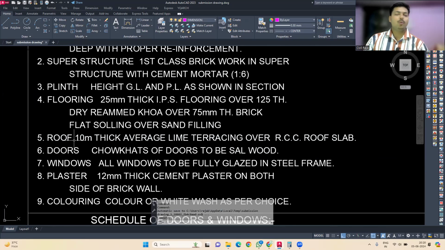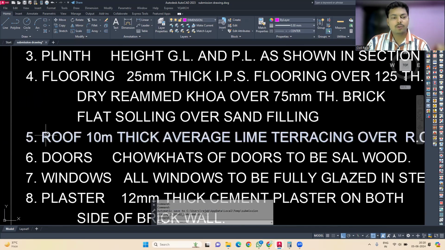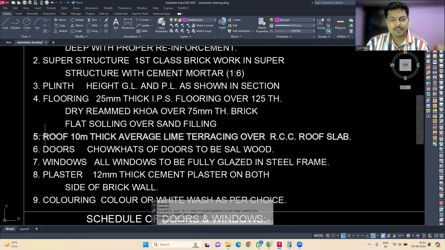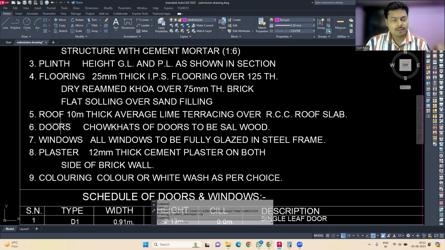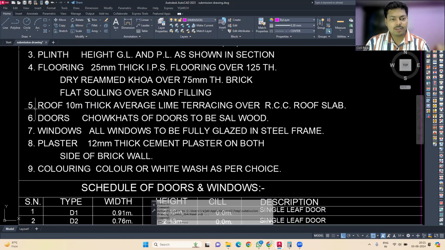Now we have to go for the roof, which is average lime terracing over the RCC roof slab. It should not be 10 meter, there is some error over here. For the lime terracing it can be 10 mm. Then the doors, chowkhats of the doors to be sal wood. If you want to go for metal framing, then you can also mention it over here.